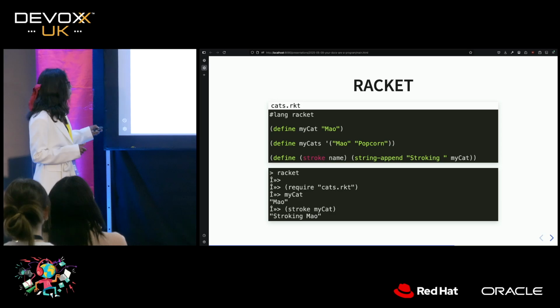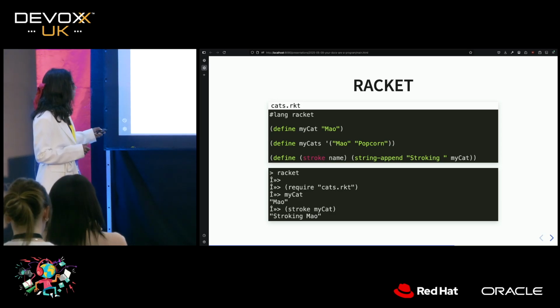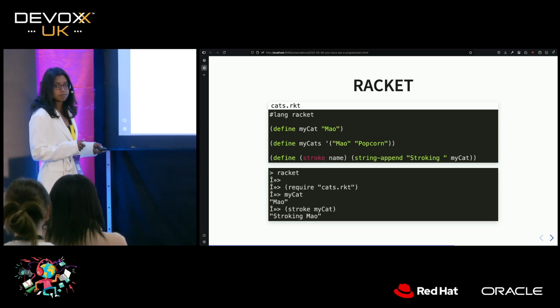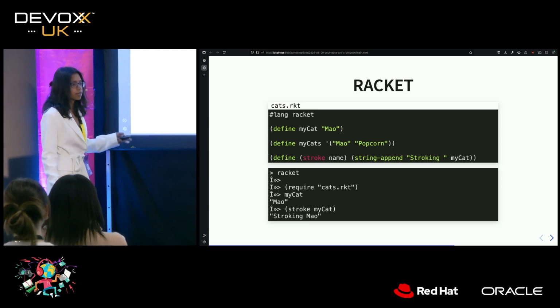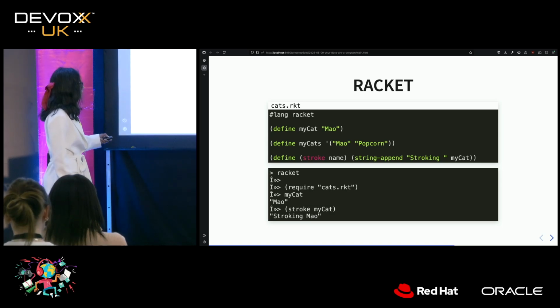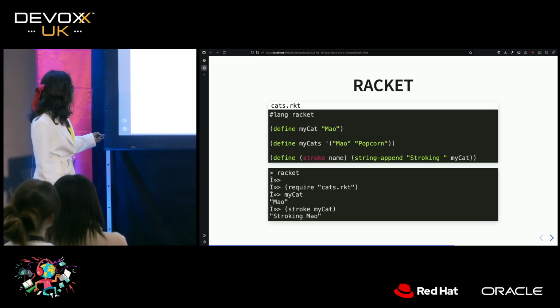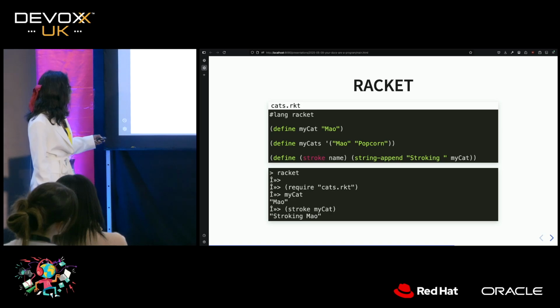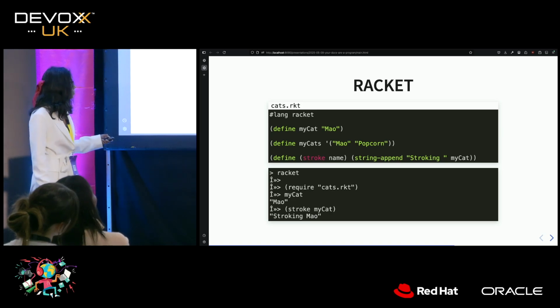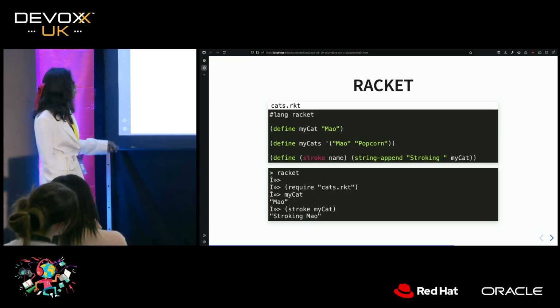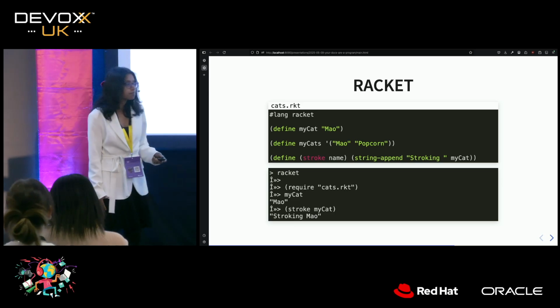In this case, it exports a variable myCat. We can evaluate myCat, and we see that myCat's value is Mal. Right? That's like any other programming language, right? We can also call functions. We call functions like this. So here we have two parentheses to call the function stroke on myCat, and we're now stroking Mal. So he's getting very happy.